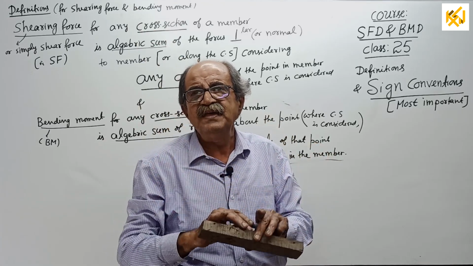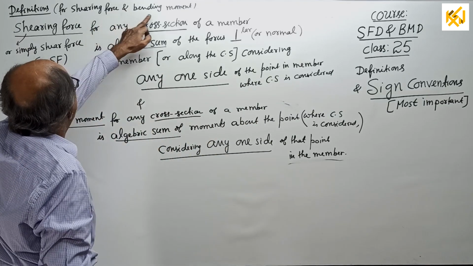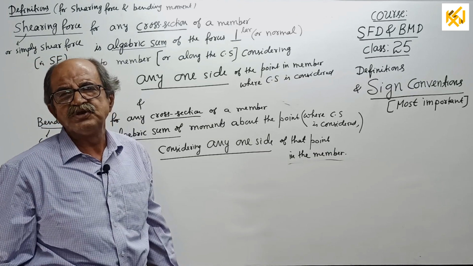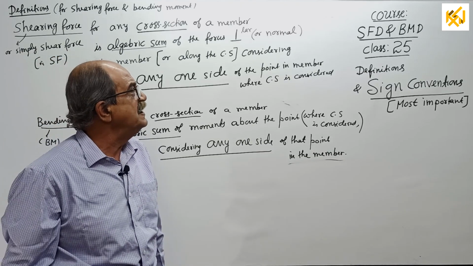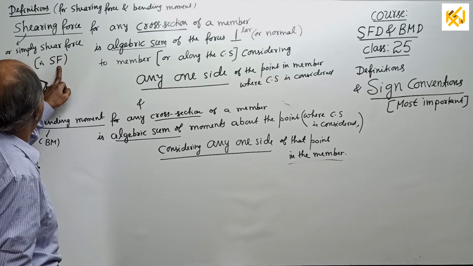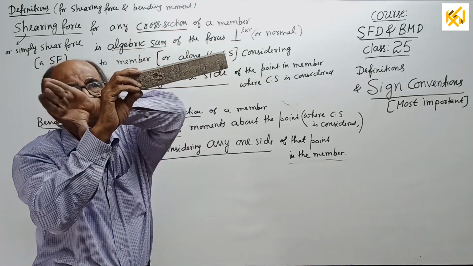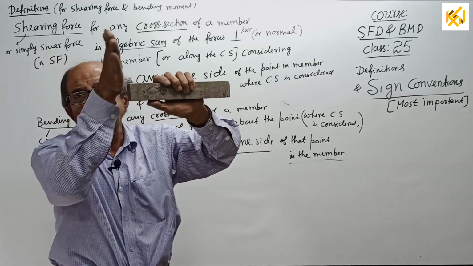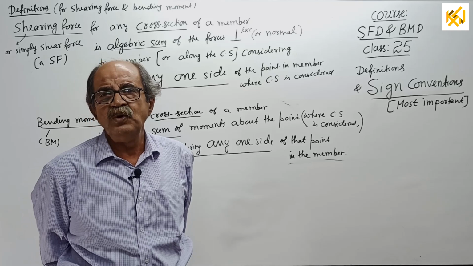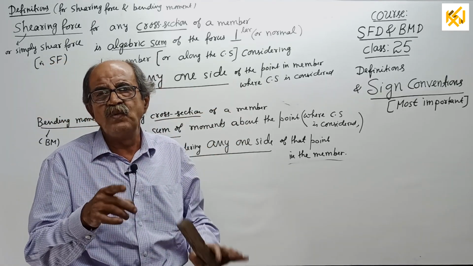So, what we do is, we simply define shearing force and bending moment. Shearing force is simply called shear force from now onwards. We will not use the word shearing, let us use the simple form, shear force, or even easier, SF. It is for any cross section. Suppose the member is here, it is for the cross section, it is not for a point. Also remember, bending moment is also for a cross section.